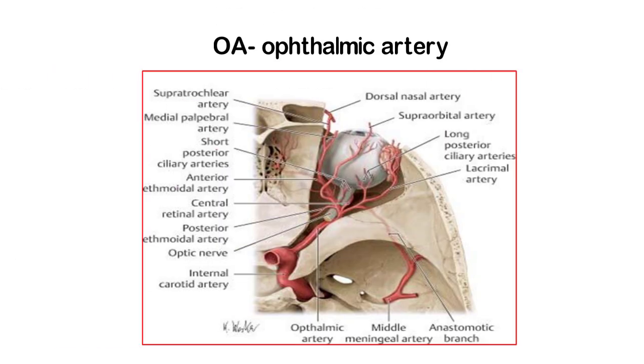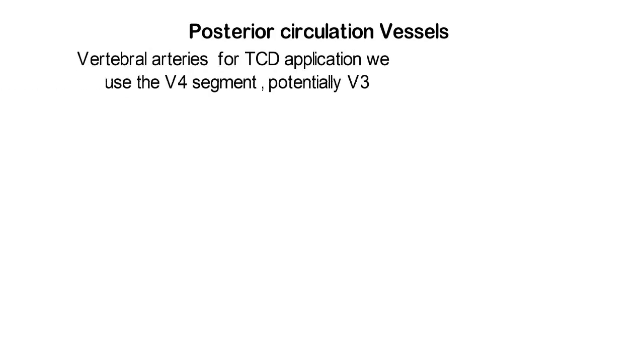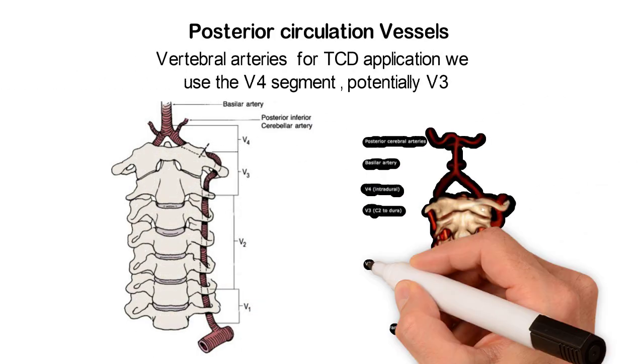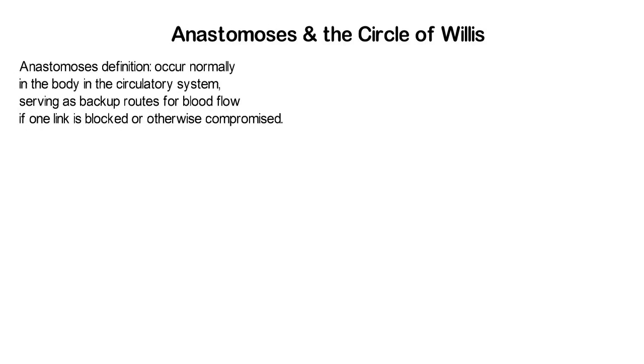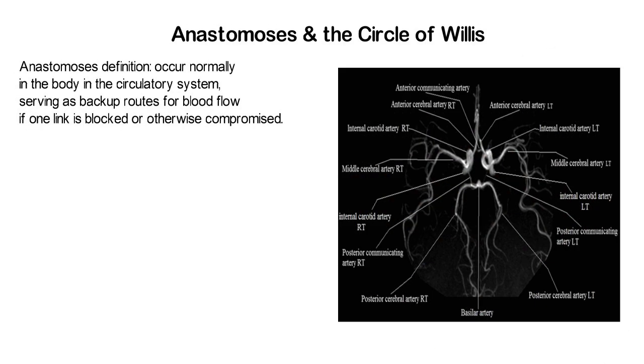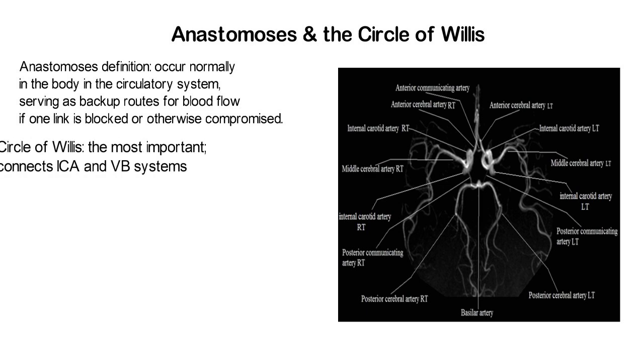Ophthalmic artery, posterior circulation vessels. Vertebral arteries, for the TCD application we use the V4 segment, potentially V3. Anastomosis definition: occur normally in the body and the circulatory system, serving as backup routes for blood flow if one link is blocked or otherwise compromised.